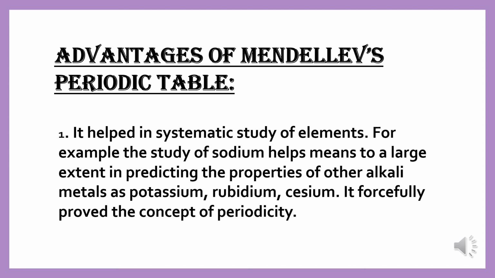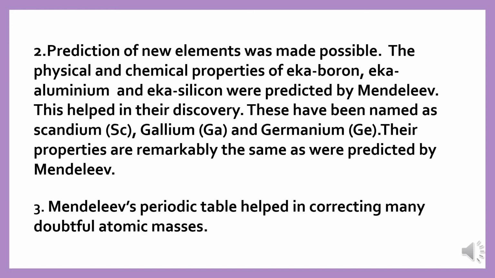And the concept of periodicity was highly satisfied with Mendeleev's arrangement. In his periodic table, Mendeleev left vacant spaces for the elements to be discovered later on. So, the prediction of new elements was made possible by him.